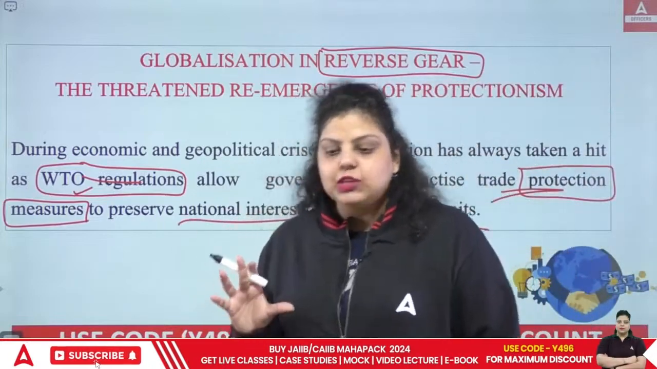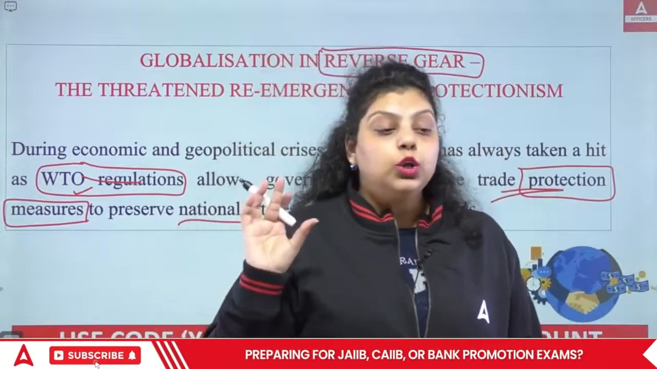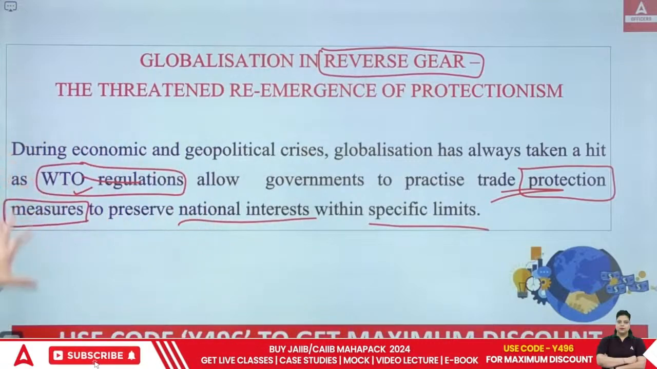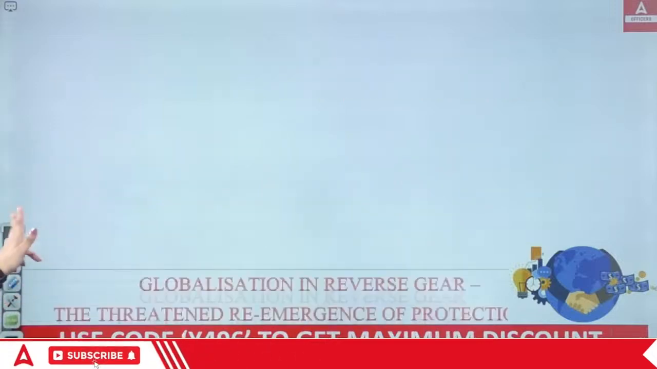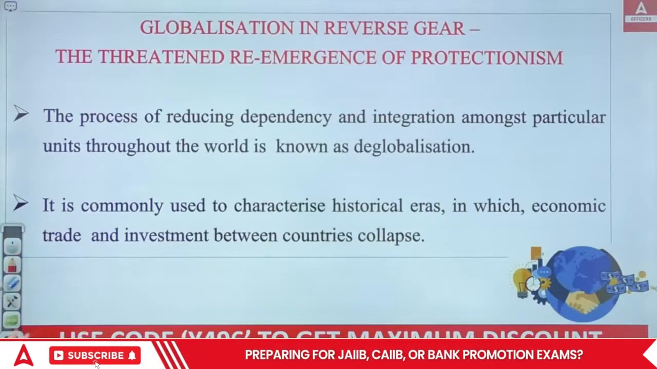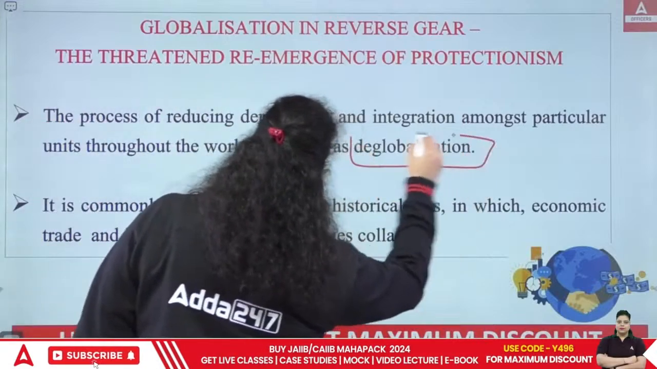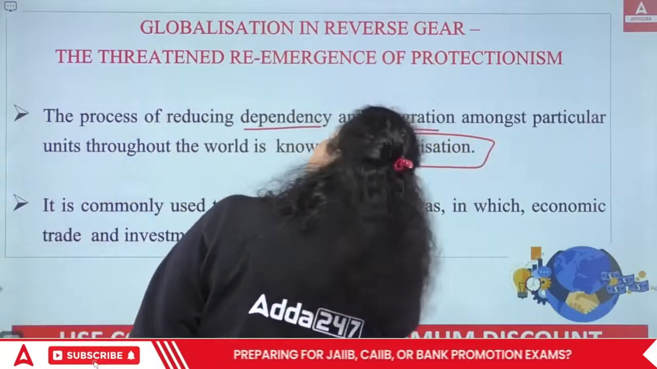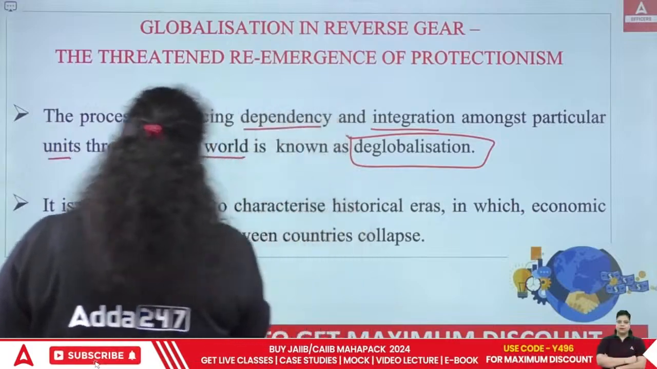So to preserve your national interest, to make sure that it will not harm your economy anymore, you have the authority to do what? You can put certain protection measures here. Those measures are known as protectionism measures. Apart from that, this process is known as de-globalization. Now, what is de-globalization? The process of reducing dependency and integration amongst particular units throughout the world is known as de-globalization.